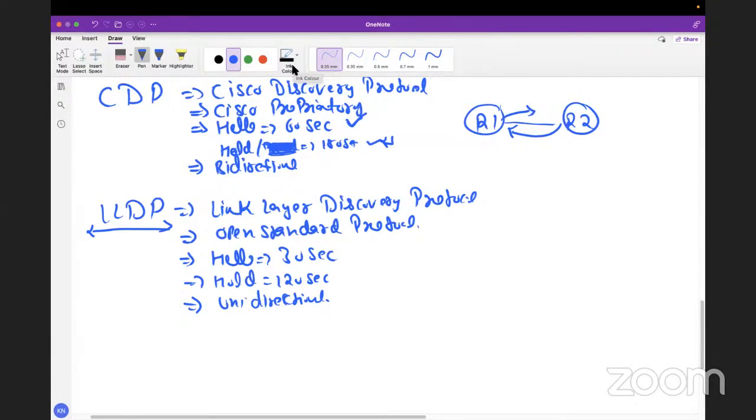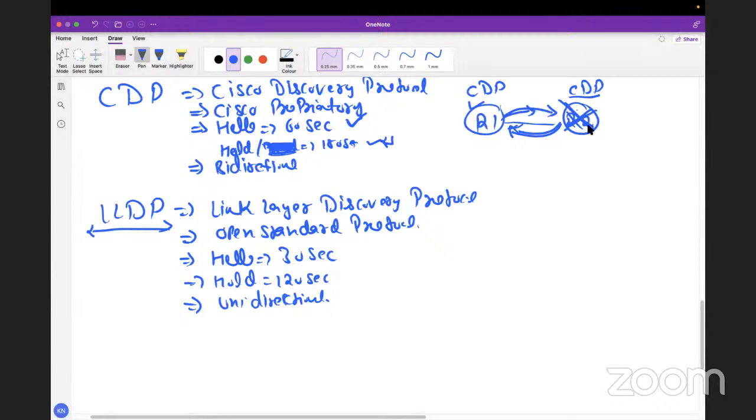I'll explain what actually happens when we say bidirectional. It means CDP should be configured here and CDP should be configured here. If you disable CDP over here, even this router will not be able to send or receive information. First of all, this router will not be able to send because we have disabled CDP. At that time, it will also not be able to receive any information, right? That's why we say bidirectional for CDP.